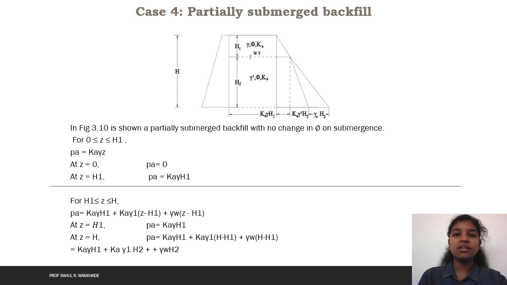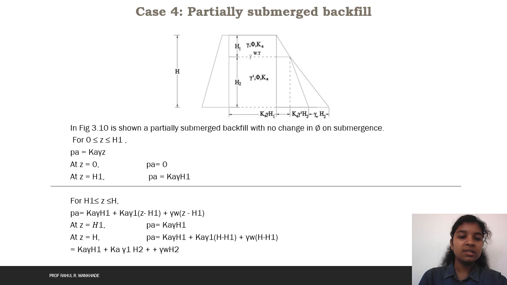After that, the fourth case is the partially submerged backfill. That is shown in the partially submerged backfill, with no change in phi on submergence, where the water table is in between z and h. Pa is equal to Ka gamma z, that is uniformly surcharged. At z is equal to 0, Pa is equal to 0. At z is equal to h1, Pa is equal to Ka gamma h1.